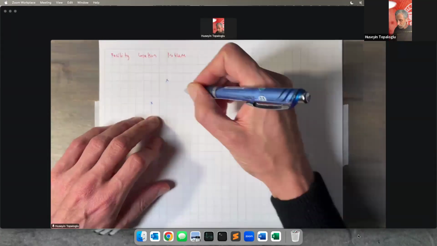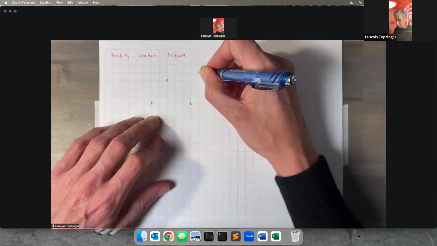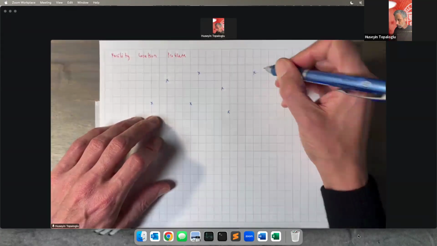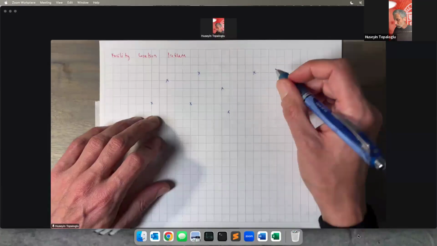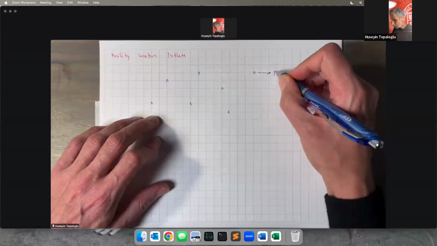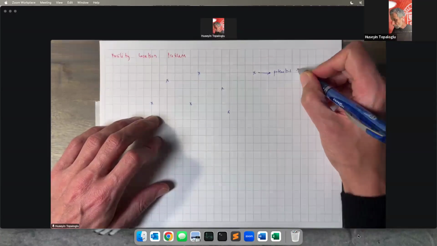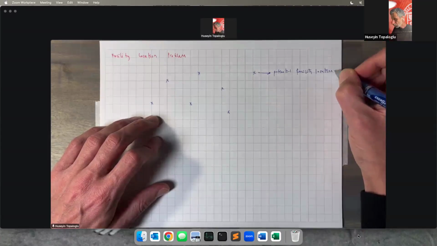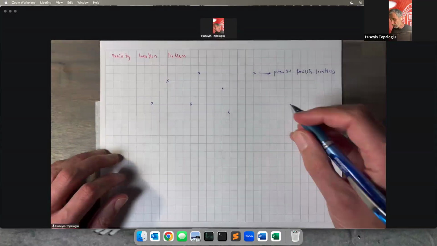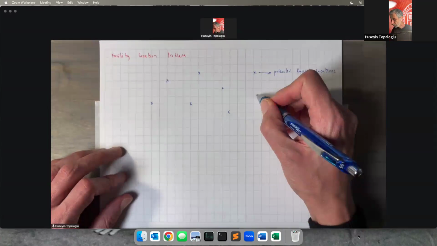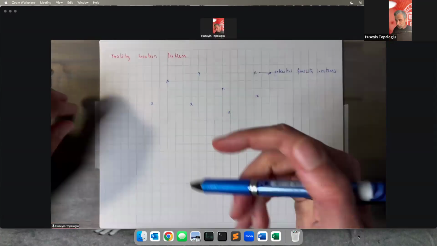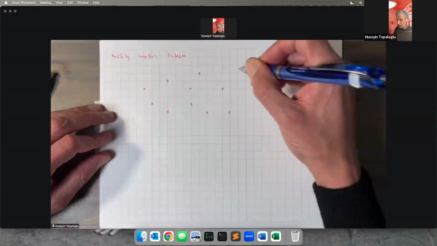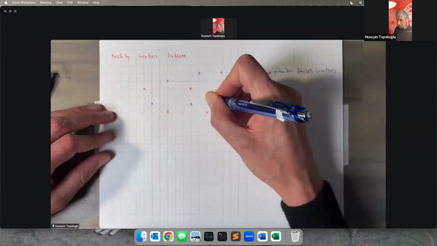So let's say these crosses are potential facility locations. So we can open facilities at these potential facility locations. Let me put one more of those. Okay. And also we have a whole bunch of demand points. So these red circles are demand points. So you can think of demand points as cities.